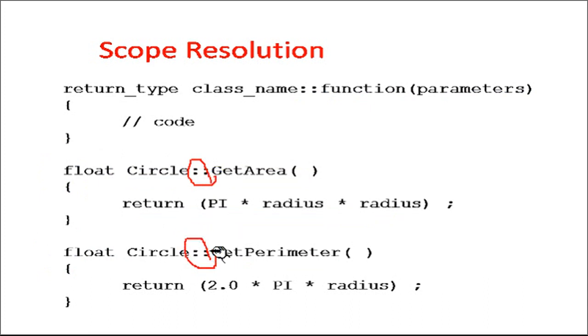So basically the scope resolution operator is used to define a function outside a class. We can define a function either inside the class or outside the class. When we define a function inside a class, automatically that function becomes an inline function. But we have already studied that there are some limitations of inline functions. So when your code is too large or too lengthy, we cannot make it an inline function. In that case, it is always good practice to define functions outside a class. This is how we can use the scope resolution operator.